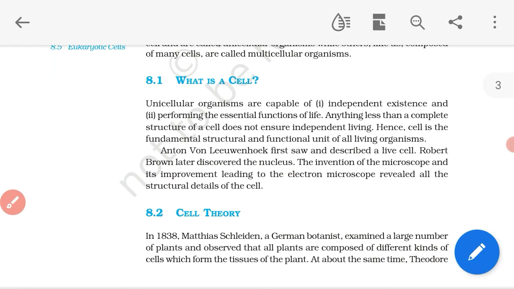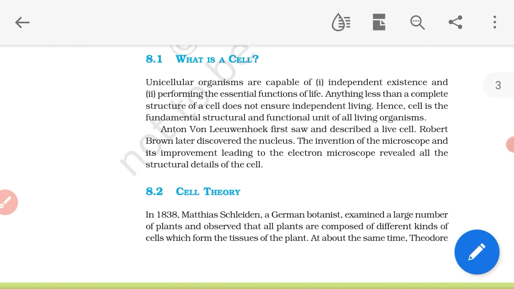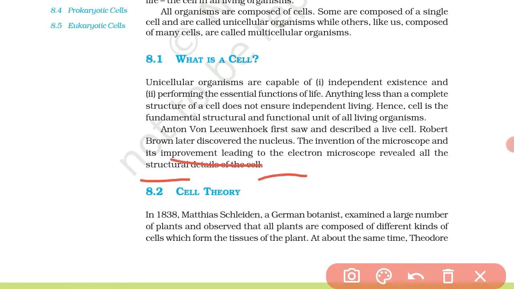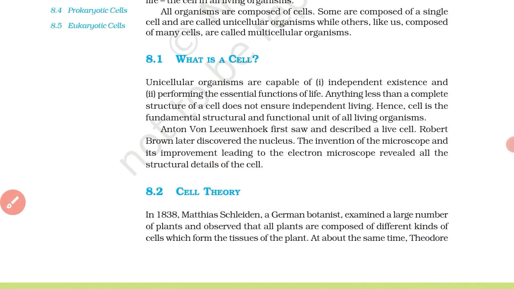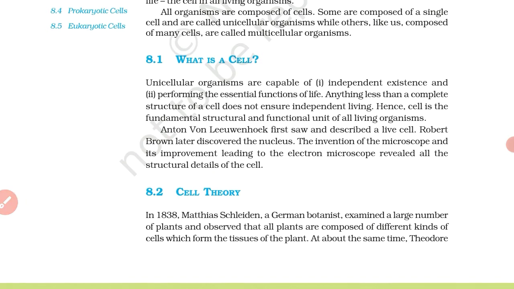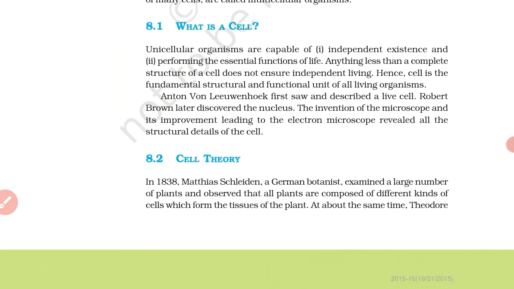What are the structures present in that particular cell, and what is the particular shape of that cell? These are all described with the help of the microscope. When the microscope was completely invented by scientists, each and everything about the cell was revealed. Have you understood?